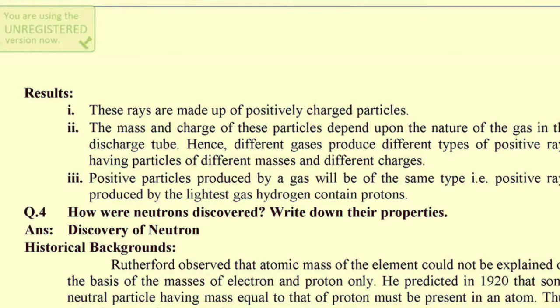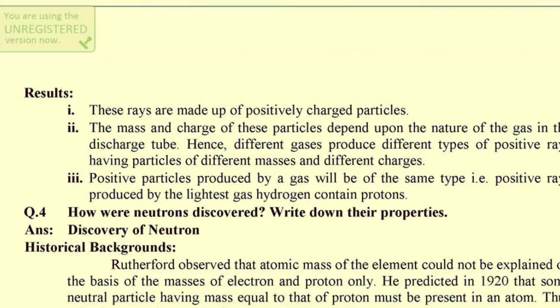I have explained that they are formed by the ionization of atoms, by the removal of electrons from the atom, and when the electrons are removed, the left behind ion will be positive, and it will be called a positive ion.